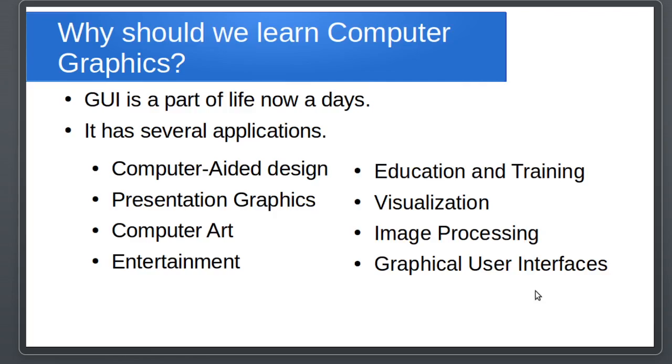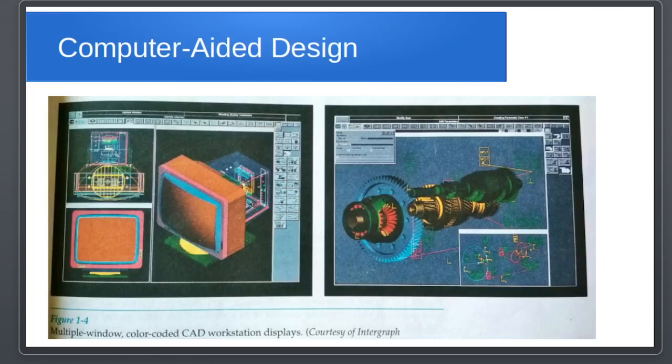You will see certain images for the examples where we are using computer aided design, presentation graphics, and all these applications. Suppose computer aided design: this is a window of CAD software, where a sophisticated machine is being built.